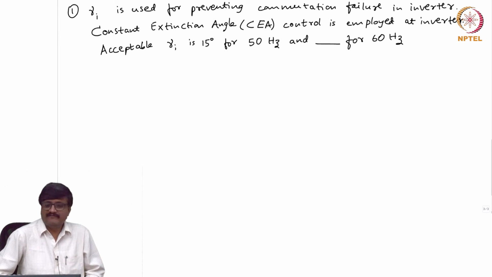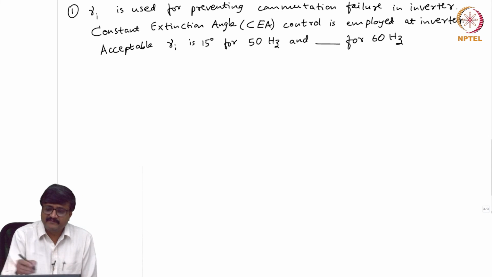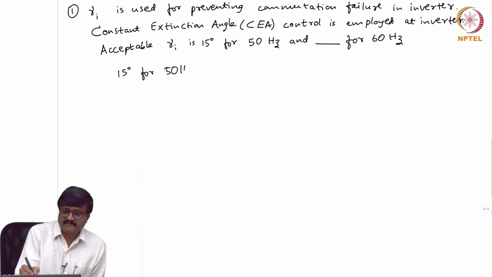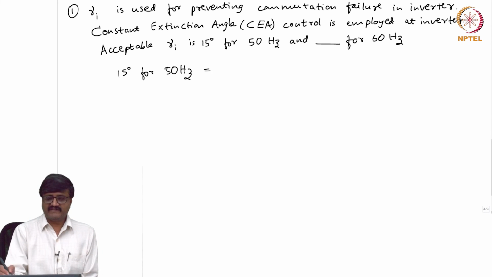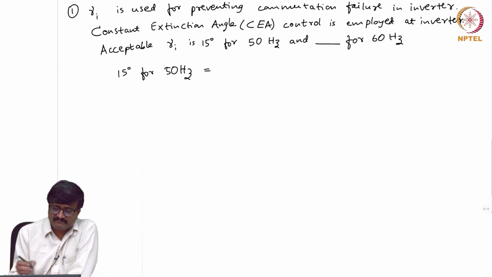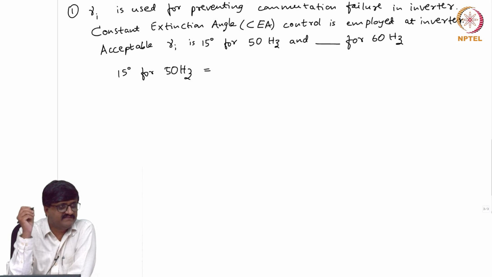It is not obvious. See, 15 degrees for 50 hertz means what is the time? If I take one cycle, it is 360 degrees.